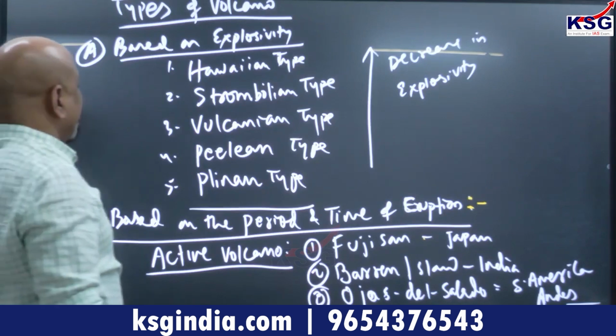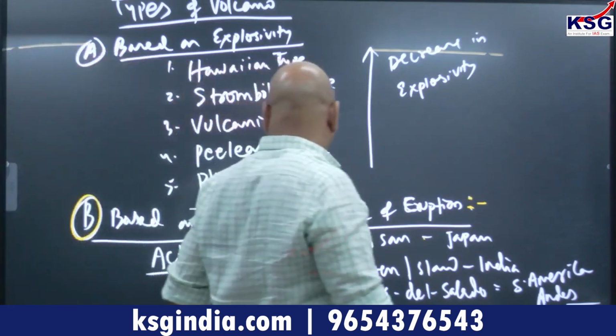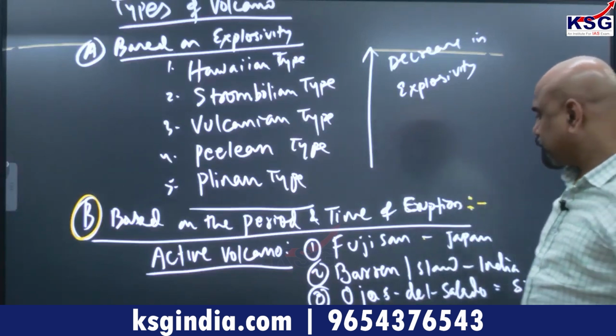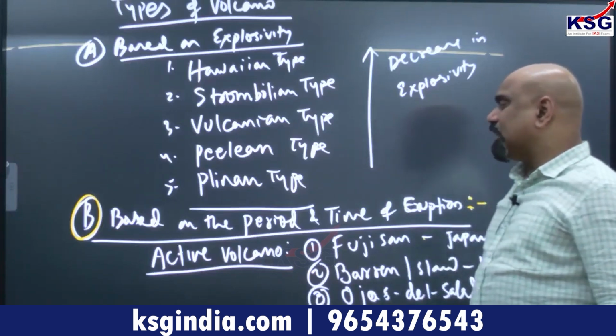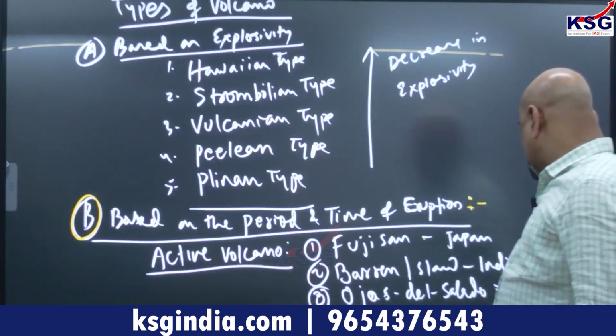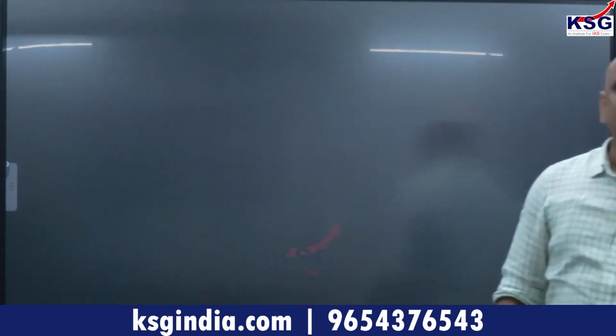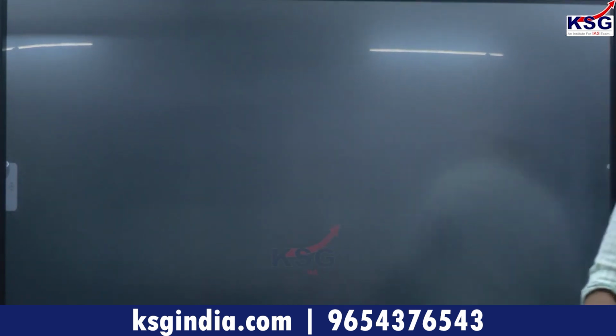Based on the period and time of eruption, this is just some examples. We have volcanic eruption even recently in some part of the world. स्पेन में भी वोल्केनिक इरप्शन हुआ था, आपको पता होगा.